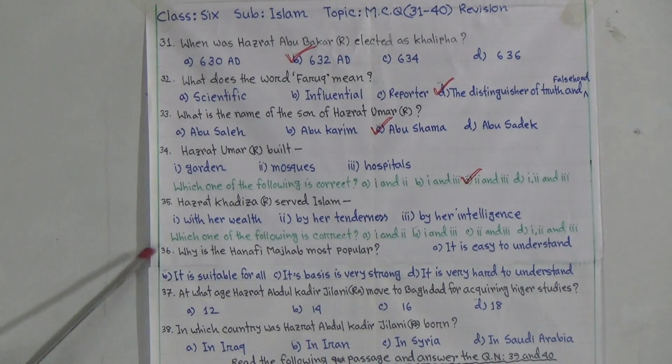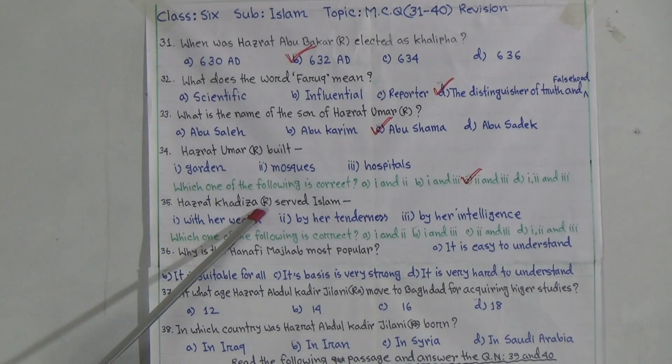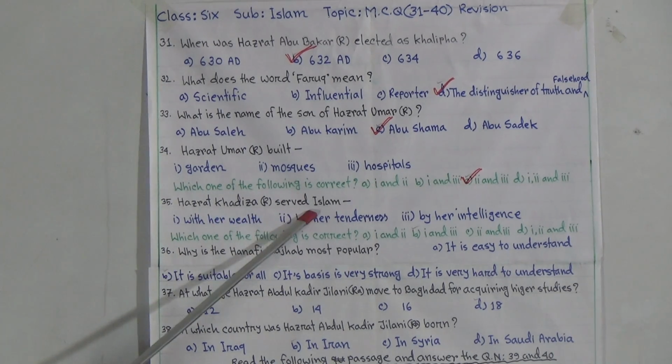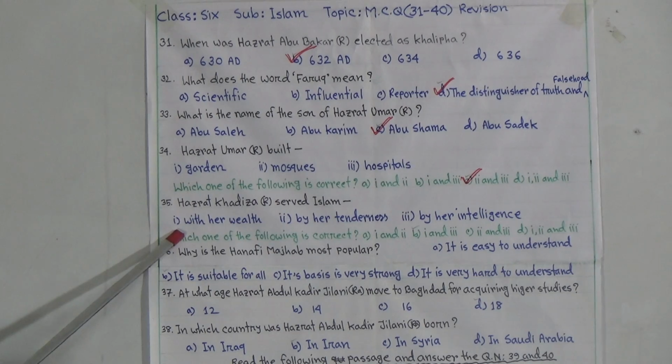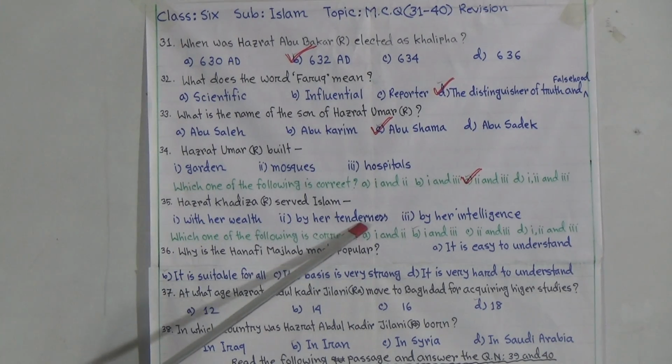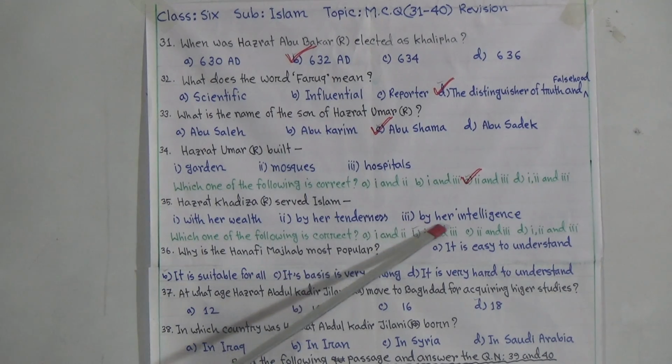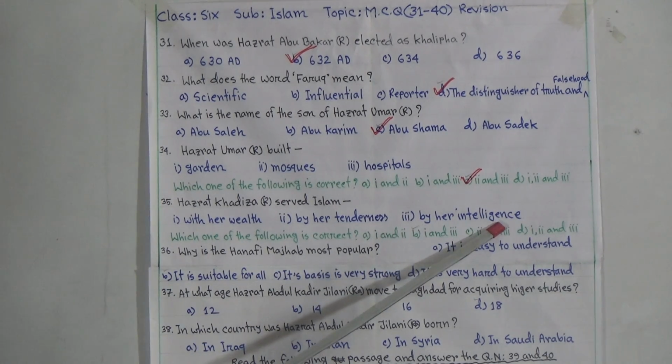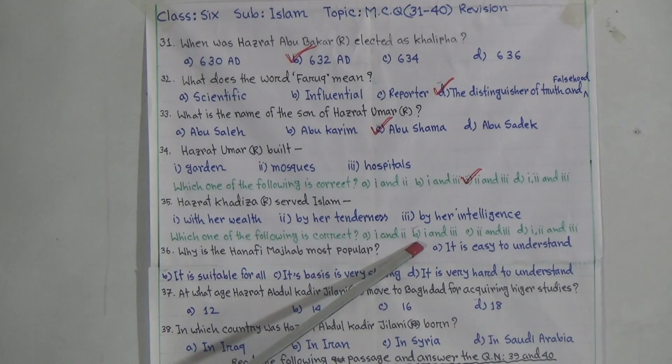Now question number 35. Hazrat Khadija radiyallahu ta'ala anha served Islam, number 1 with her wealth, number 2 by her tenderness, and number 3 by her intelligence. So B is the answer, because Hazrat Khadija radiyallahu ta'ala anha served Islam with her wealth and intelligence.